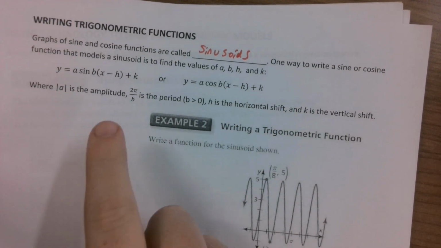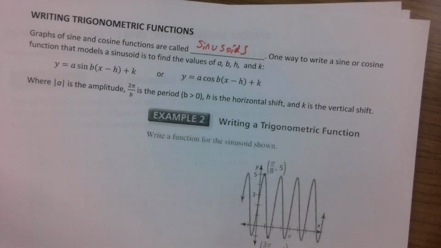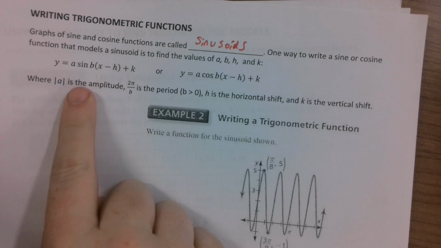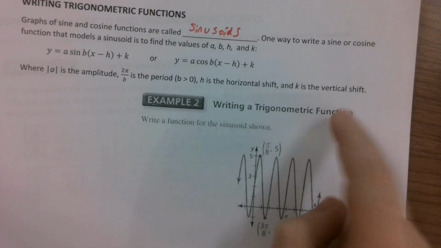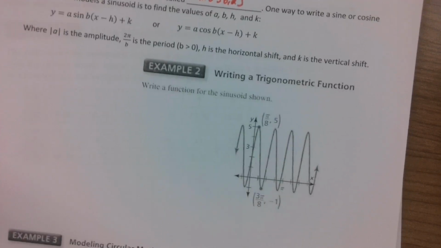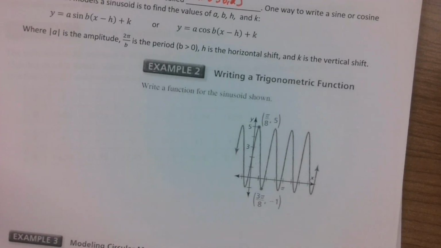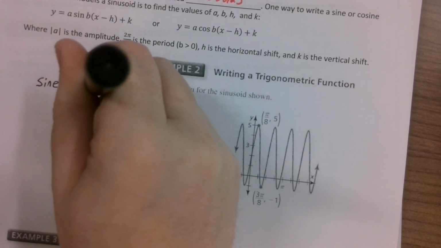One way to write a sine or cosine function that models a sinusoid is to find the values of a, b, h, and k. Remember, the absolute value of a is the amplitude, 2 pi over b is the period, h is the horizontal shift, and k is the vertical shift. Let's do it. Here, for example 2, we have a sinusoid, as you can see from the shape. We're trying to find what function will model it. Well, we've got some interesting questions to ask. First of all, should this be a sine wave, or should it be a cosine wave?